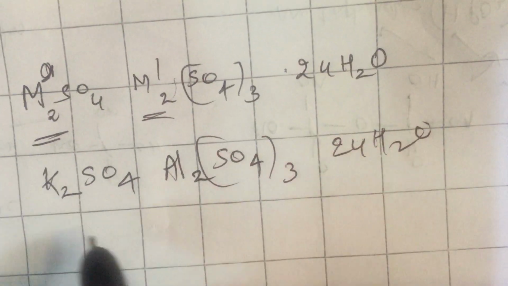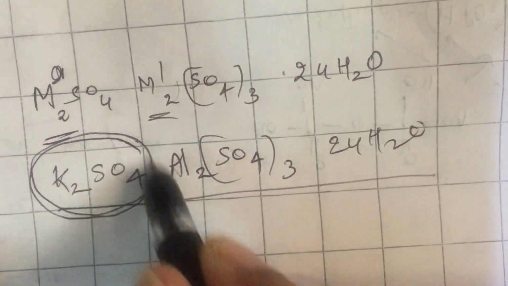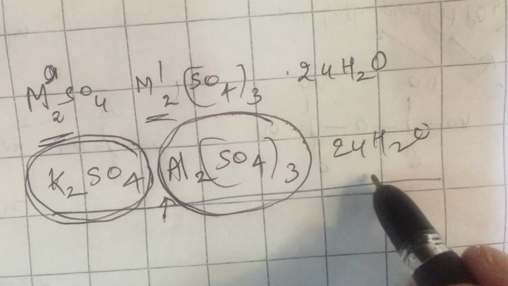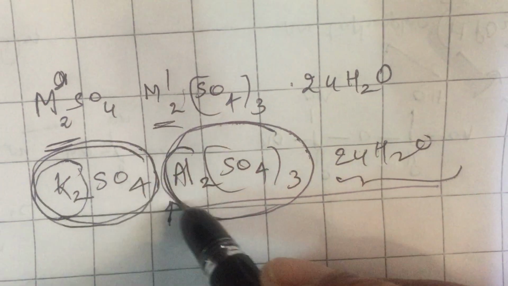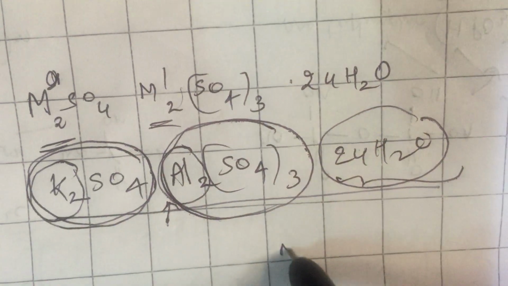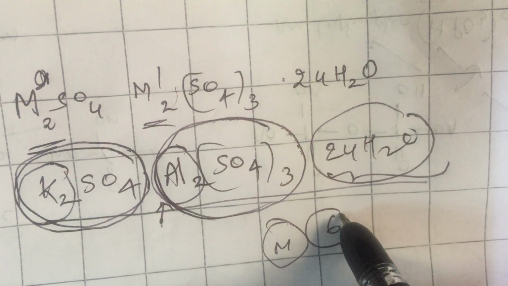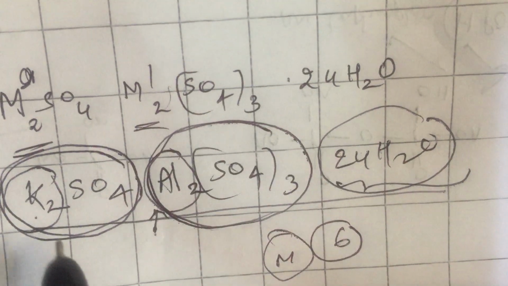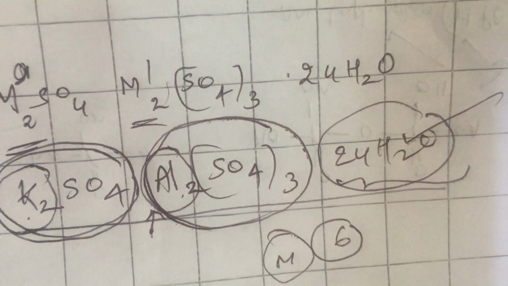This type of double salt is known as alum: there is a sulfate formed by a first group cation, and a sulfate formed by a trivalent metal ion, with 24 water molecules. Of these, there are 4 metal ions and 24 water molecules. So in a typical alum, each metal ion is surrounded by 6 water molecules. Alums are the binary salts of a metal with valency 1 and a metal with valency 3, where each metal ion is surrounded by 6 water molecules.